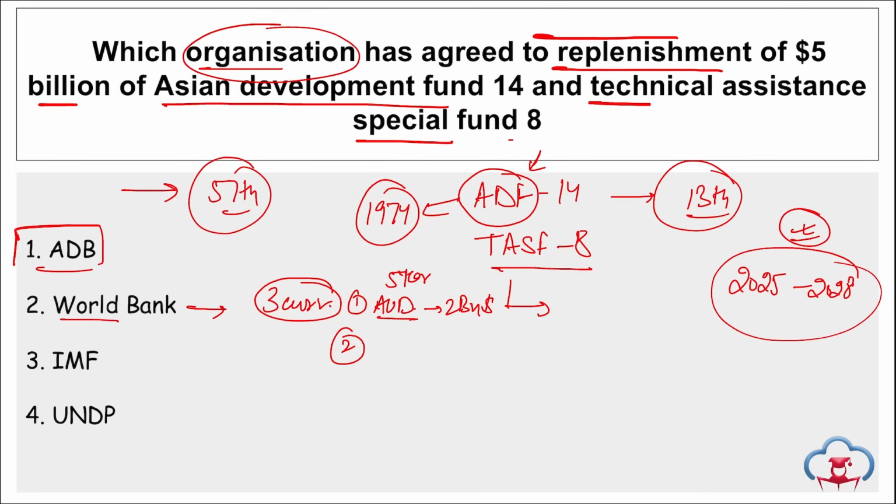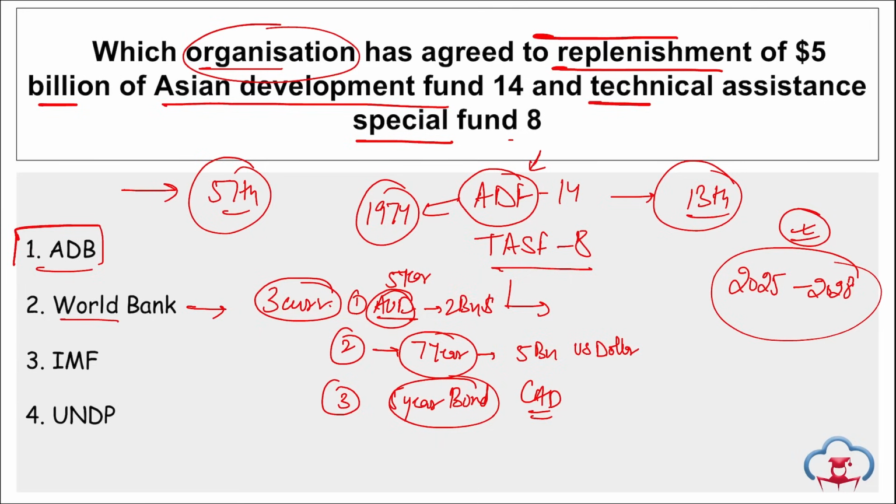Then there will be a 7-year bond of 5 billion USD, that is your main dollar, the US dollar. And third will be your Canadian dollar, a 5-year bond. The World Bank has issued bonds in these three currencies: Australian dollar, US dollar, and Canadian dollar.